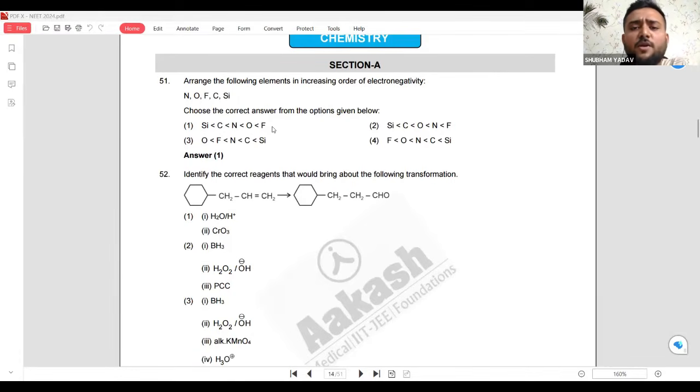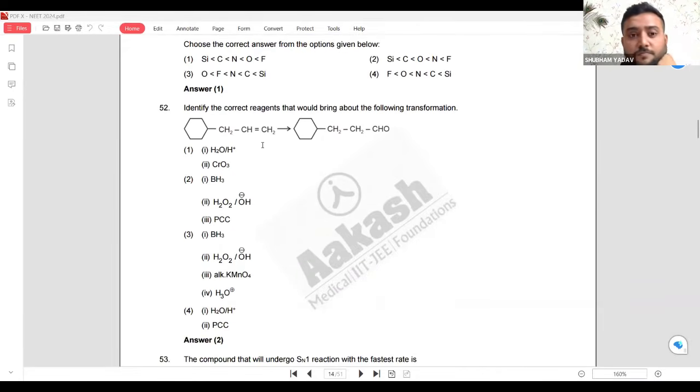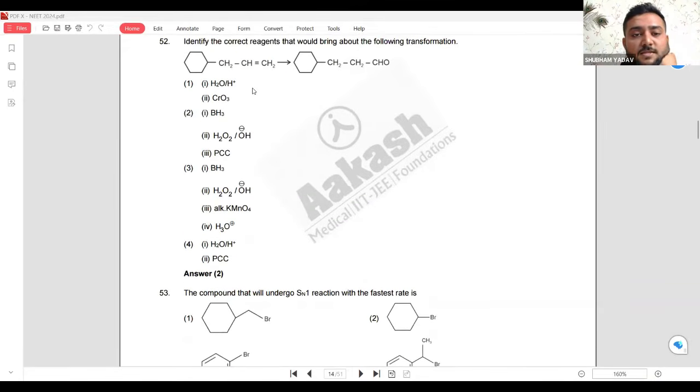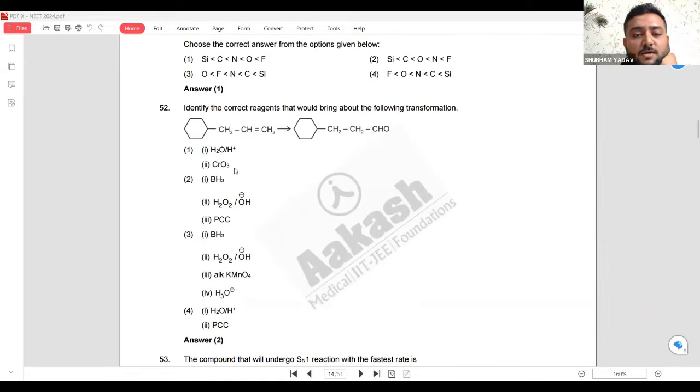Okay. So electronegativity, I think when I was taking the class, I told you, when you go from left to right, you know what the electronegativity is. This question is very easy actually. I hope you have heard about the Pauling scale. Pauling scale of electronegativity. From that you can find it. Fluorine will be the highest electronegative. So if you know the Pauling scale, you can work it out. The answer will be this one, BS3.